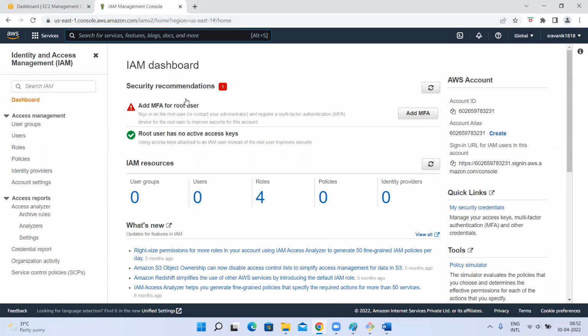Okay, so IAM is identity access management. It is one of the services available in AWS. Okay, so what can we do with this identity access management? See, you are working for one company. Okay, fine. Your company has an AWS account.